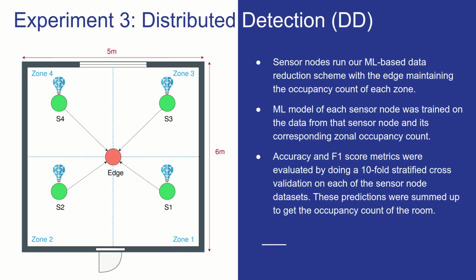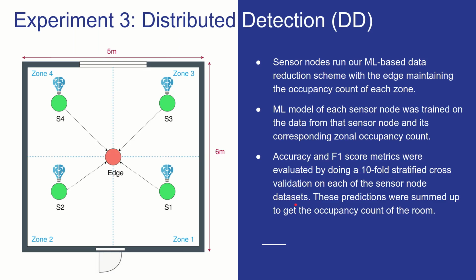So this brings us to the experiment on our own data reduction scheme. The sensor nodes run our own machine learning-based data transmission reduction scheme, with the edge just maintaining the occupancy count of each zone. The machine learning model of each sensor node was trained on the data of that sensor node and the corresponding zonal occupancy count. To simulate this entire experiment, we did a 10-fold stratified cross-validation on each of the individual sensor node data sets.